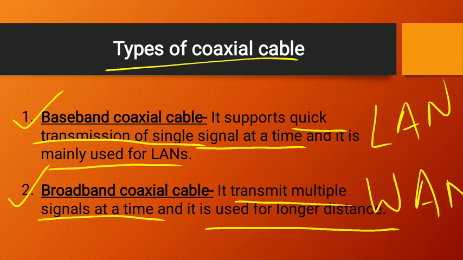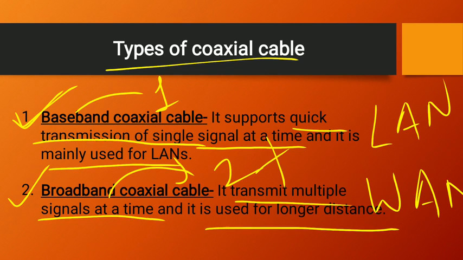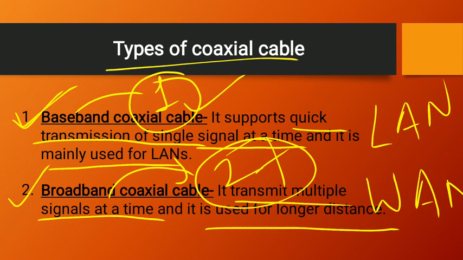So baseband can transfer only one signal at a time, and broadband can transfer more than one signal at a time, meaning 2 plus signals. 2 plus means maybe 3, 4, 5, 6, any number. So remember this, baseband will transmit only a single signal at a time, while broadband transfers more than 2 signals at a time.